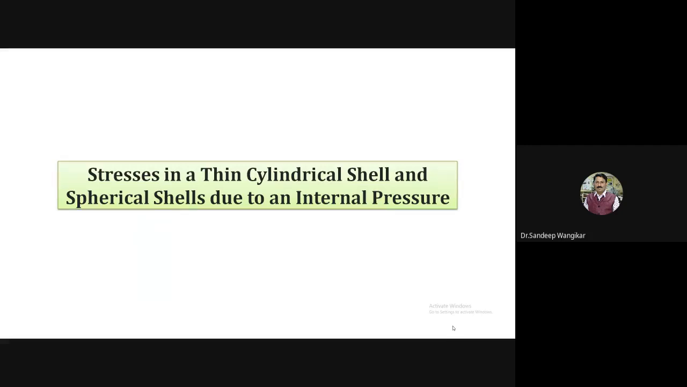Today we will be discussing the stresses in thin cylindrical shells and spherical shells due to an internal pressure. We have already discussed thin cylinders: when the thickness is less than 1 by 15th of the diameter, we call it a thin cylinder, and when it is greater than 1 by 15th of the diameter, we call it a thick cylinder. So today we will discuss the stresses developed in thin cylindrical shells and spherical shells when they are subjected to an internal pressure.